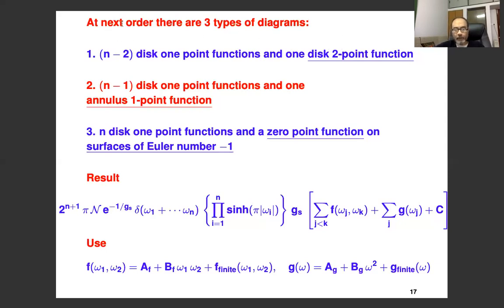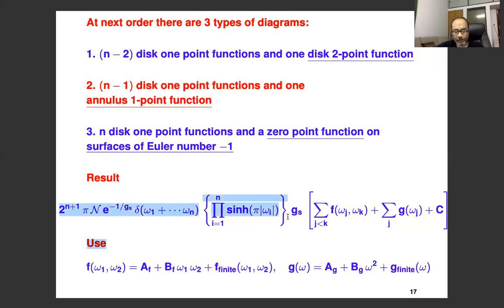So at this order, at order Gs, we really have exactly the same data that we needed for the 2-point function to this order, right? Namely, we need the disk 2-point function, the annulus 1-point function, and the 0-point function on a surface of Euler number -1. And so one can easily now write down the result. We see that this is the result.